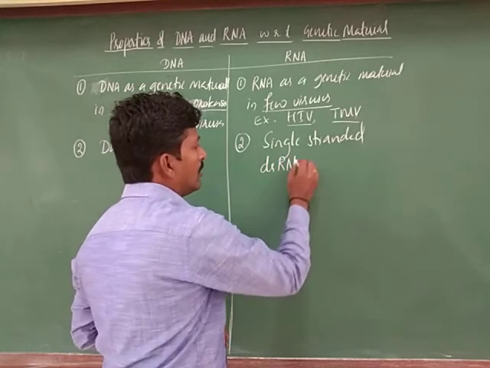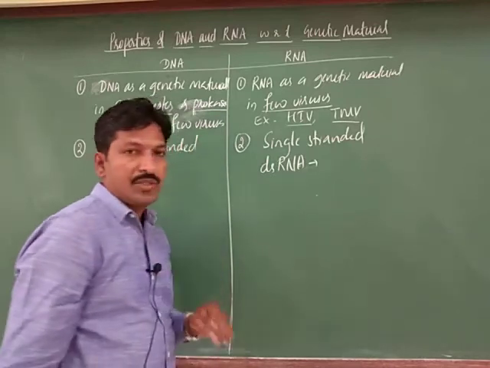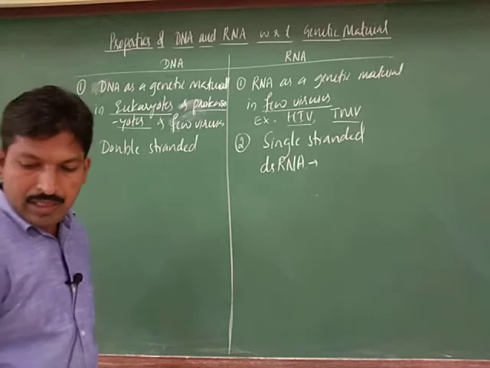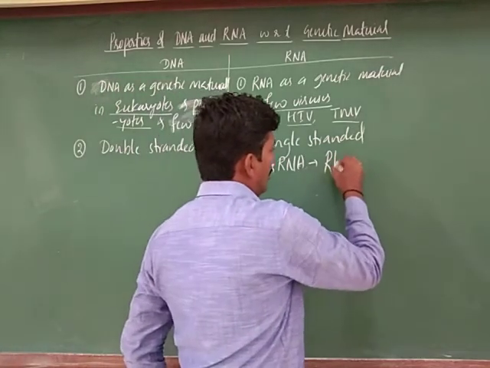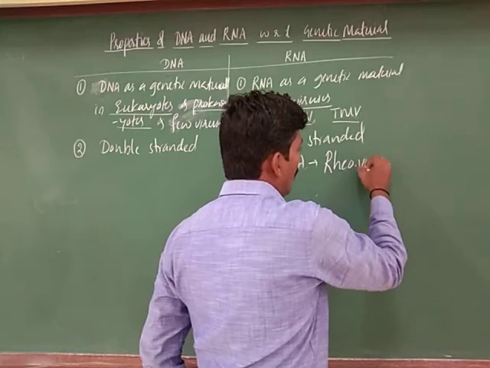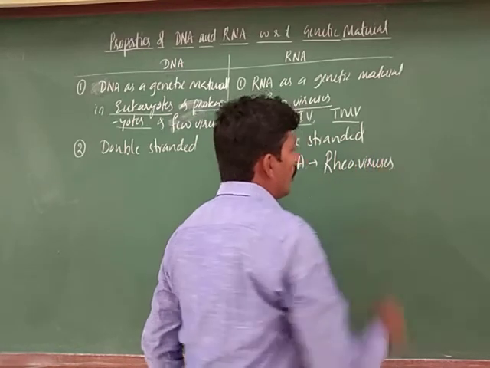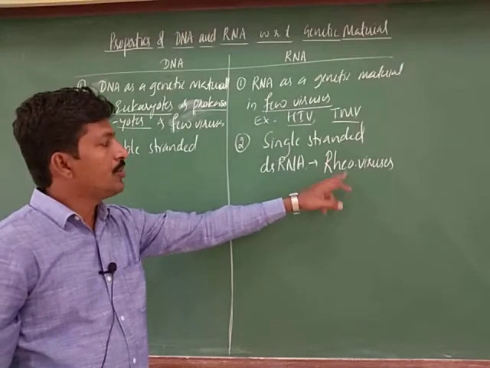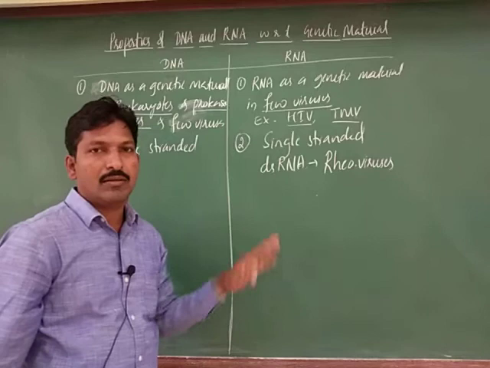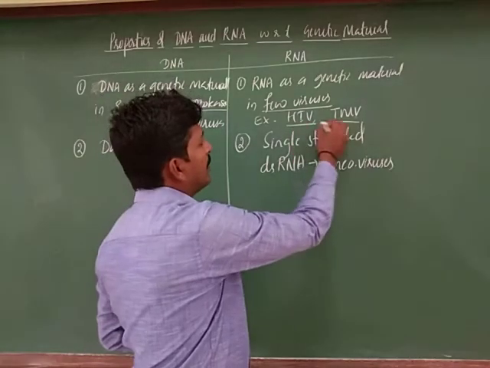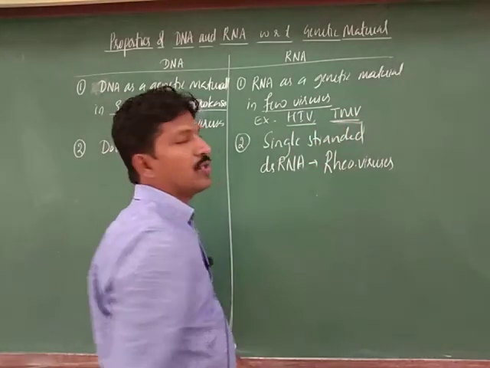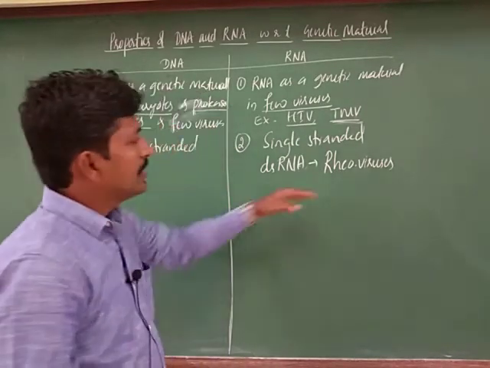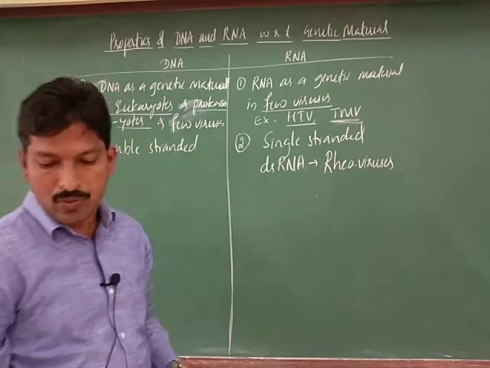Double stranded RNA is present in some kinds of viruses called reoviruses. So reoviruses are a group of viruses which show double stranded RNA. HIV and TMV are referred to as retroviruses because their RNA is single stranded. Retrovirus, but this one is reovirus.